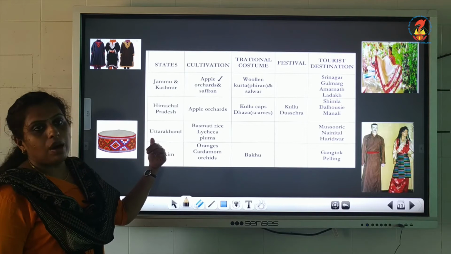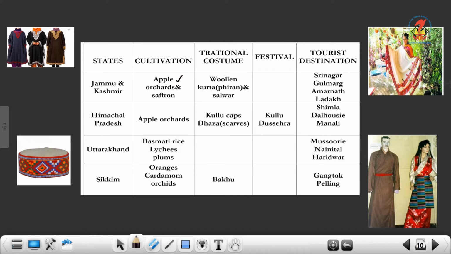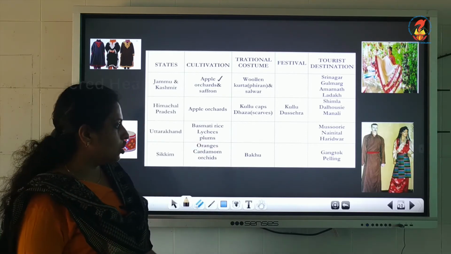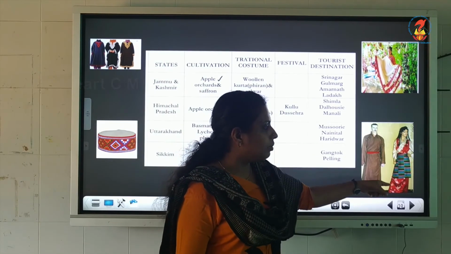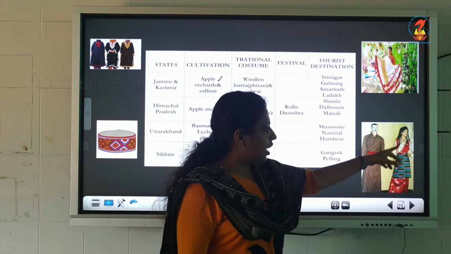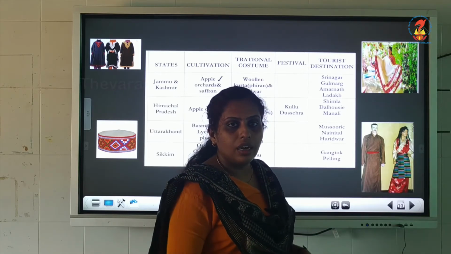Now let's see about Uttarakhand. Their cultivation includes basmati rice, lychees and plums. And in Sikkim, the cultivation they have is oranges, cardamom and orchids, the orchid flower. Now about their traditional costume, they have a loose garment tightened at the waist. You can see a long loose garment, and it will be tightened at the waist.